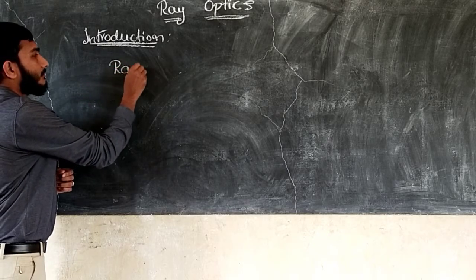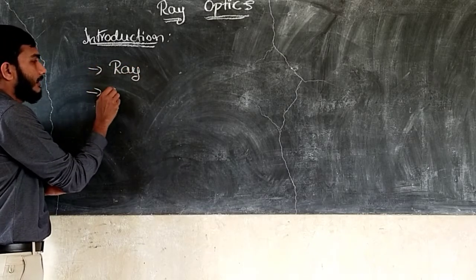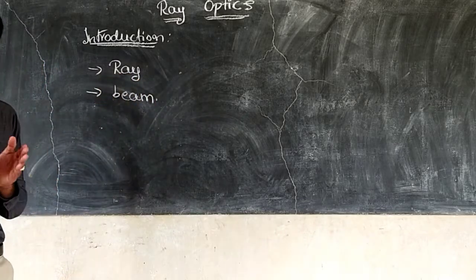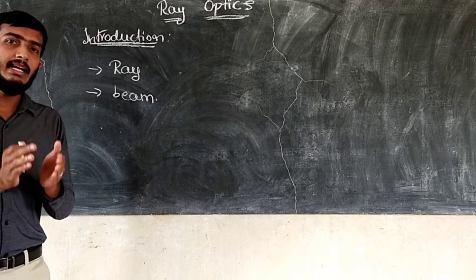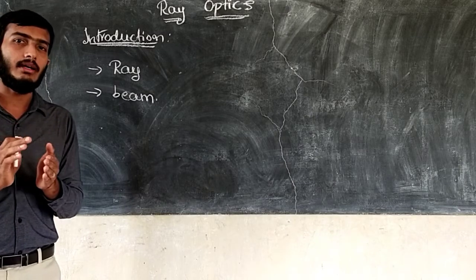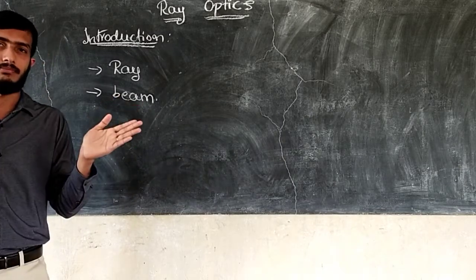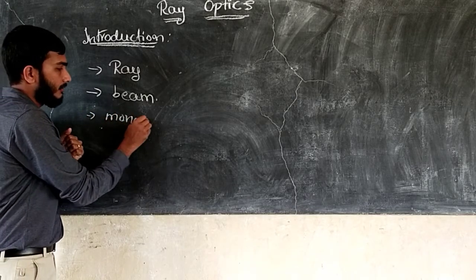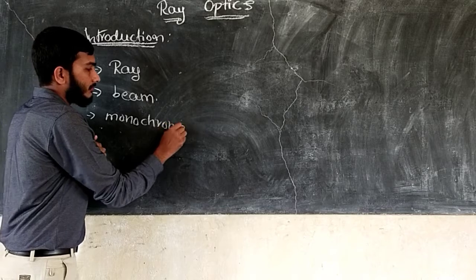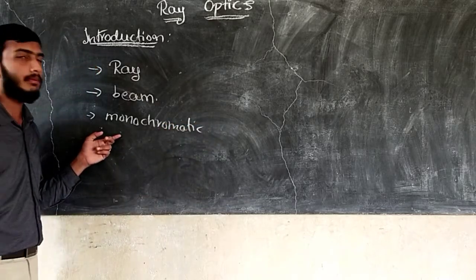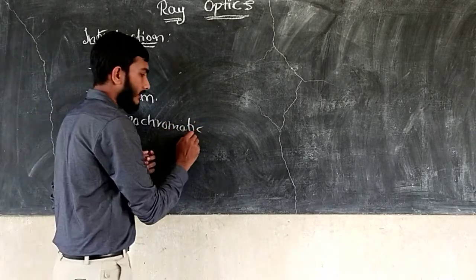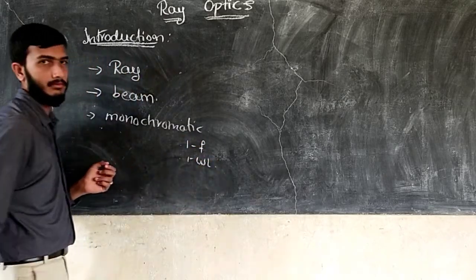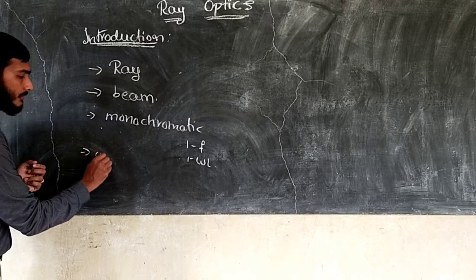Clear? First one is ray. Next one is beam. The ray, that means a bundle of rays, is called a beam. After that we discussed monochromatic light. Monochromatic light means it has only one frequency and one wavelength. Right? Next one is composite light.